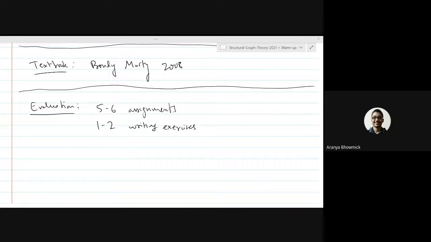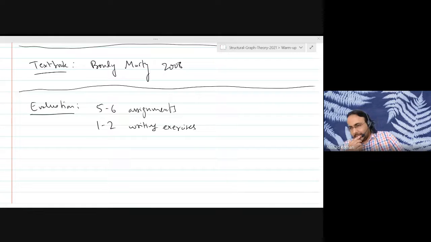Sir, I have another question. Yes, go ahead. Will the difficulty level of the problems in writing exercises be quite high as compared to those in assignments? That's a good point. It could be slightly higher. I generally try to break problems into parts. And if I think that a certain problem is too difficult, I'm also willing to provide hints to everybody, so that changes can be made dynamically.